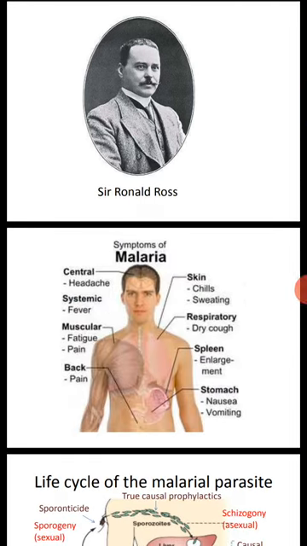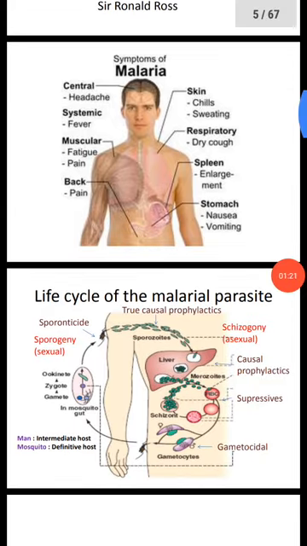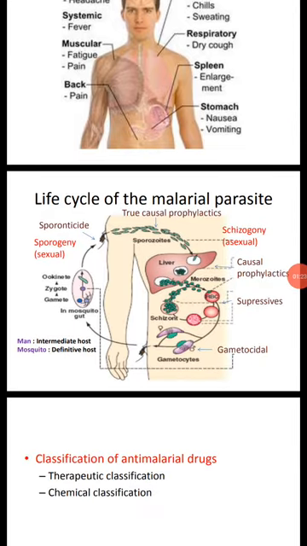The general symptoms of malaria are high fever, body pains, chills, shivering, sweating, nausea, vomiting, headache, fatigue, and anorexia. These are all the symptoms of malaria. So how is malaria caused?